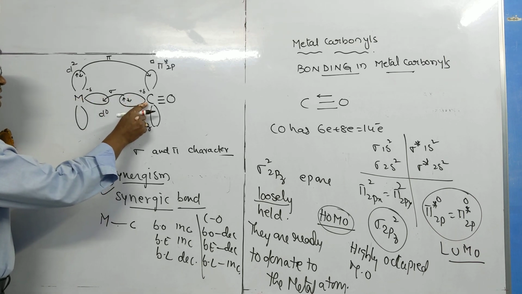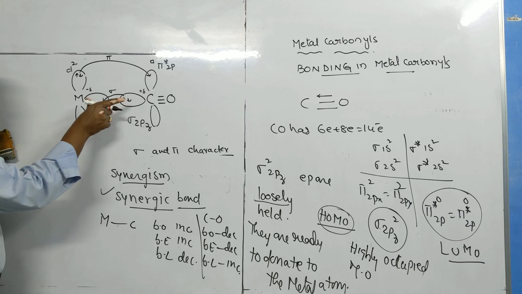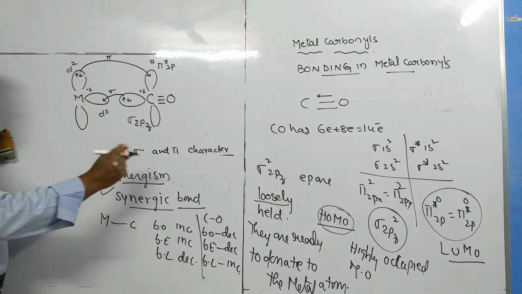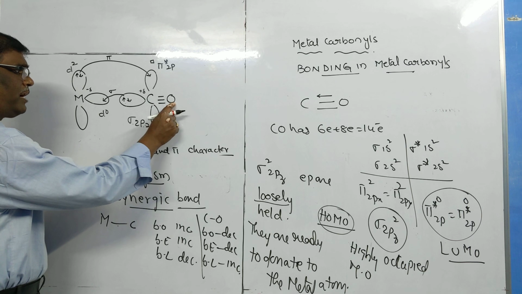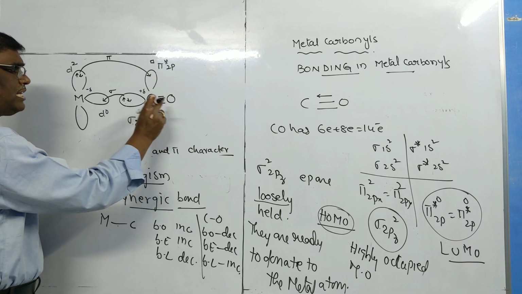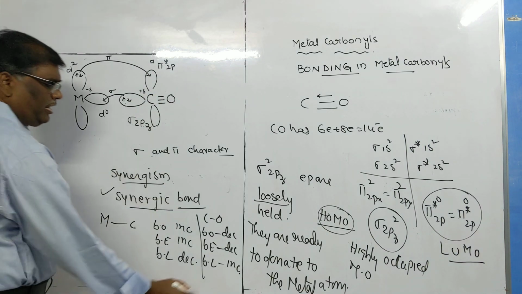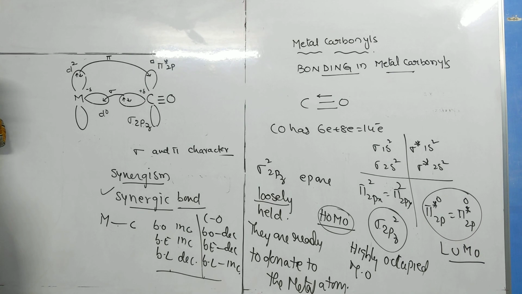The bond strengthens, and the distance between these two centers decreases. At the same time, the bond between carbon and oxygen is weakened. As the bond is weakened, the length between carbon and oxygen increases. These are the effects of metal carbonyl bonding.